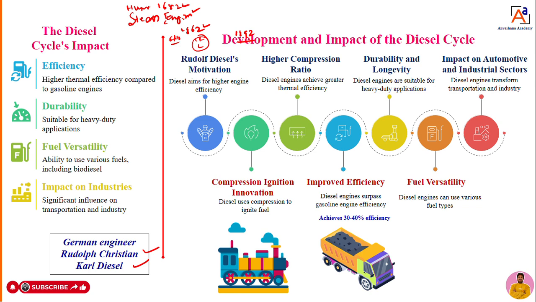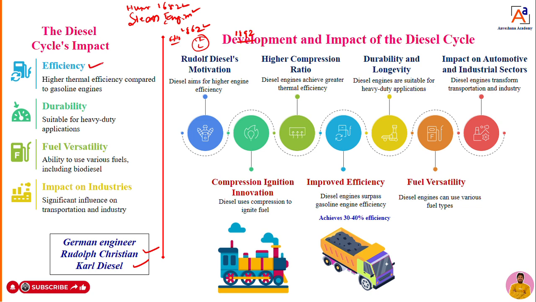He had done a lot of things and a lot of research, he invented a lot of things himself. Then he came to know that we need to develop an engine which has more thermal efficiency and should produce more power. In that direction he started to work, and later he invented an engine. That engine we can call a diesel engine, or a compression ignition engine. Then on what basis, what is the motivation for him to invent the diesel engine?